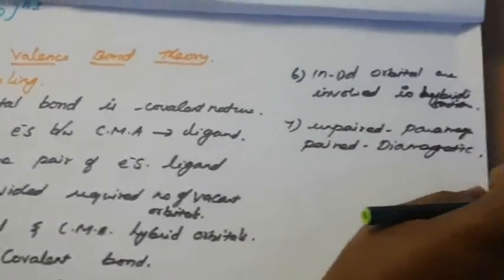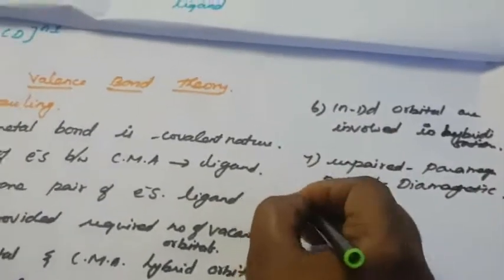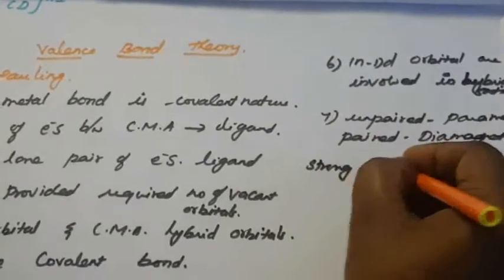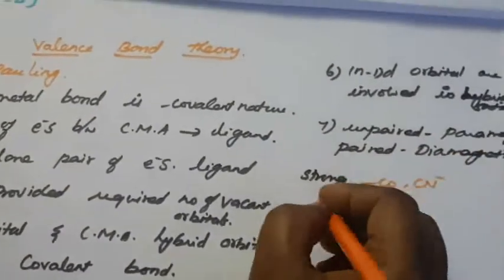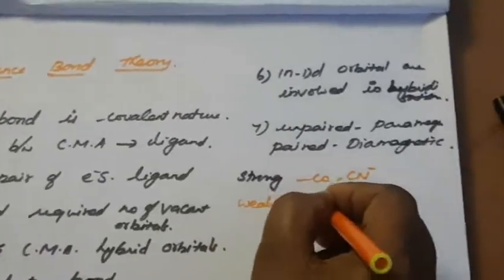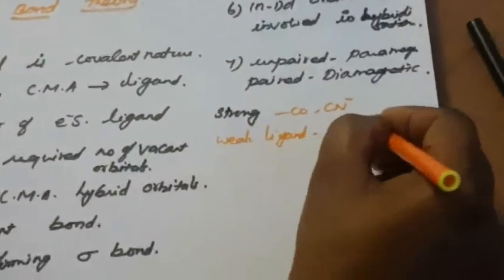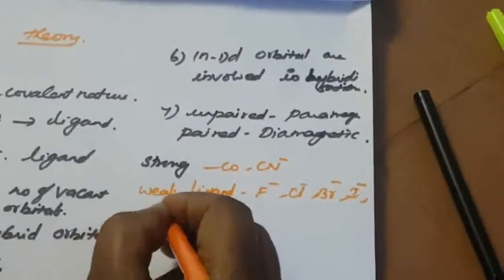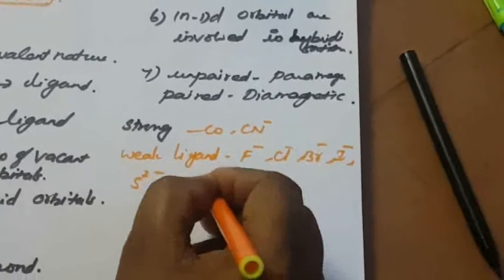Here, some ligands are strong ligands. What are the strong ligands? CO and CN minus are the strong ligands. What are the weak ligands? F minus, Cl minus, Br minus, I minus, S2 minus, SCN minus.